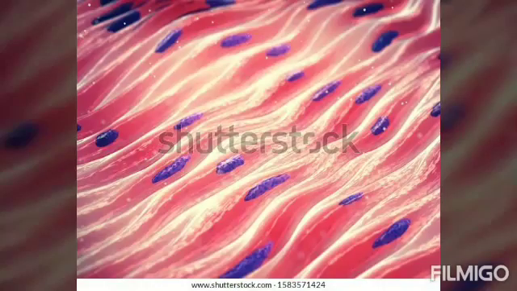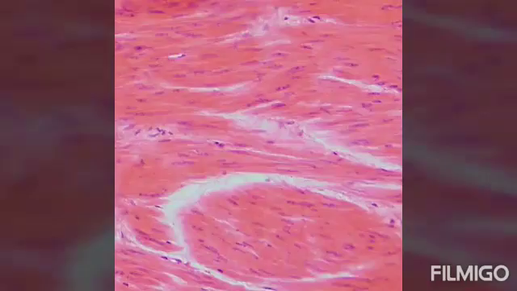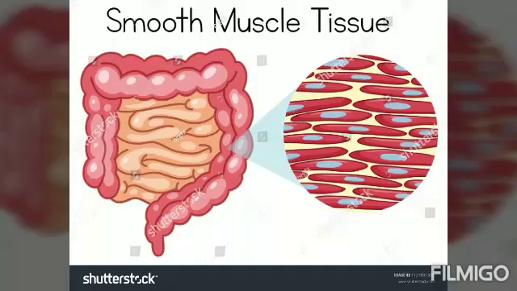Now we will know about the next type of muscular tissue, that is the unstriated muscles, also known as the unstriped or the smooth muscles. These muscles have no striations on them and they are basically smooth. That is why they are called smooth muscles. And the speciality of these muscles is that you cannot move these muscles according to your own wish. That means they are involuntary in action. They will move on their own automatically. And these muscles are made up of cells which are spindle shaped. That means tapering at both the ends and wide at the middle.